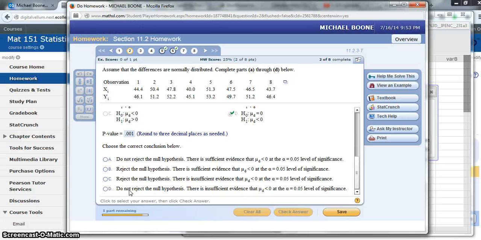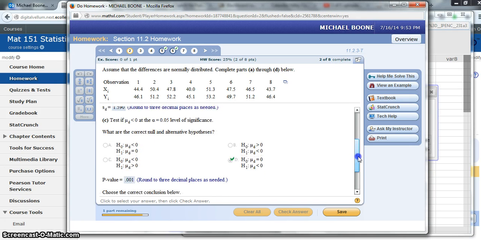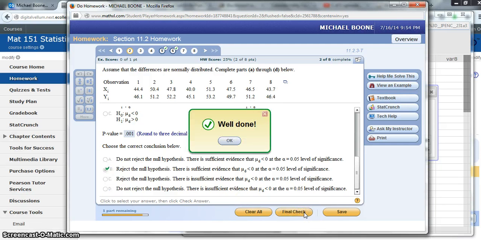Since it's so small, our p is low, so the null has got to go. Again, we're looking at alpha of 0.05. My p-value is lower than my alpha, so I'm going to reject the null hypothesis. And when I reject the null hypothesis, there is sufficient evidence.